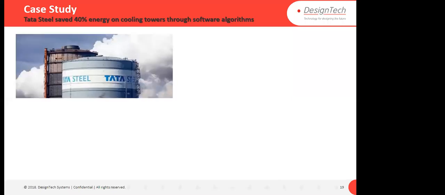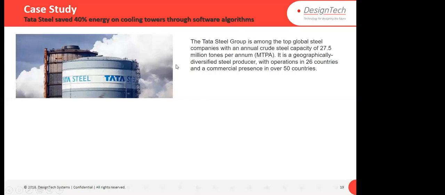Second case study is about Tata Steel. Everyone is aware of Tata Steel, right? So Tata Steel used MATLAB, they optimized their controller, and they saved 40% energy on cooling towers. First of all, let me give a brief on what Tata Steel is. The Tata Steel Group is among the top global steel companies with an annual crude steel capacity of 27.5 million tons per annum. They produce steel. And geographically, it is diversified in 26 countries, and commercial presence is in over 50 countries.